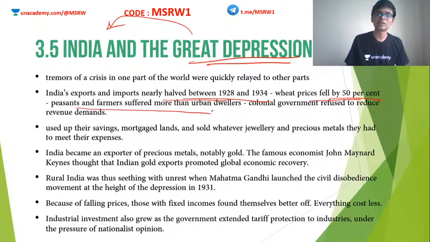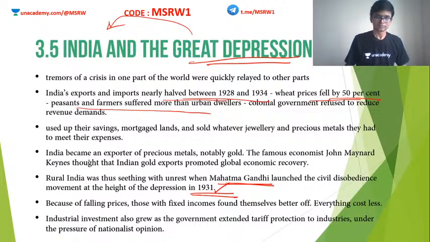Peasants and farmers suffered more than urban dwellers. I already told you why this is. Okay, but even during this time, British colonizers were not ready to reduce the revenue. Okay, so they continued imposing high revenues on Indian people, and this is the time when actually Mahatma Gandhi organized these people together against the British using civil disobedience movement. If you remember, CDM happened in 1931 while the world was going through this great economic depression. Okay, so this was an ideal platform which was utilized by Mahatma Gandhi to bring in the masses against Britain.